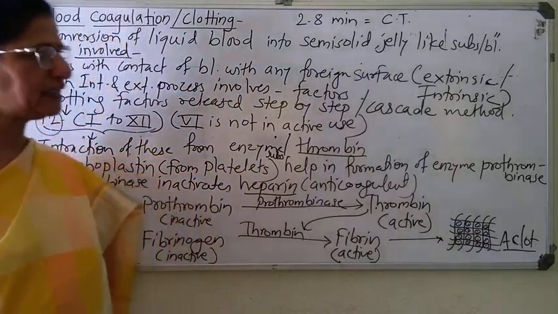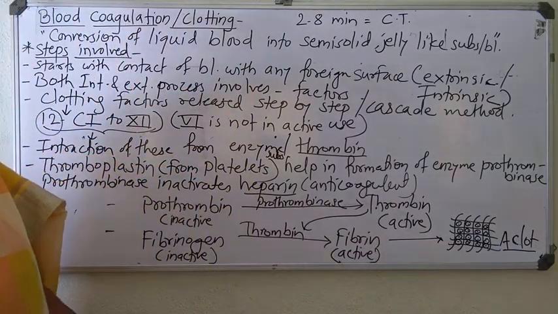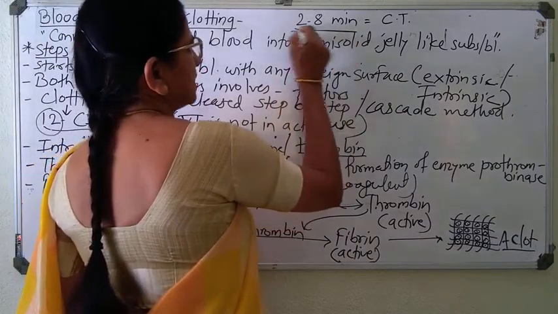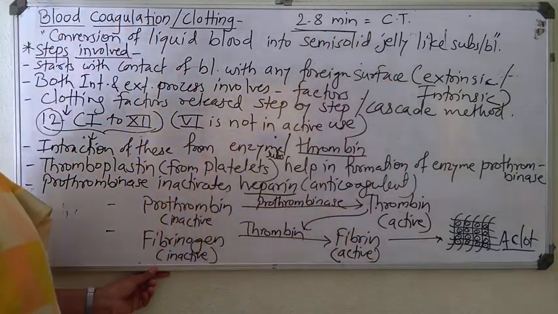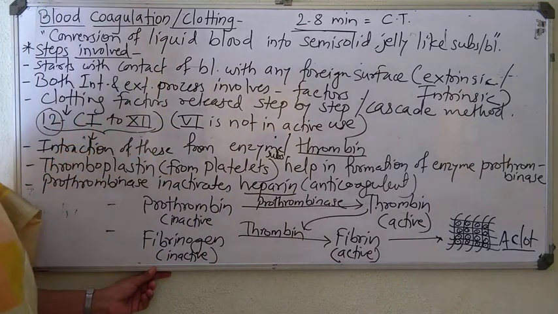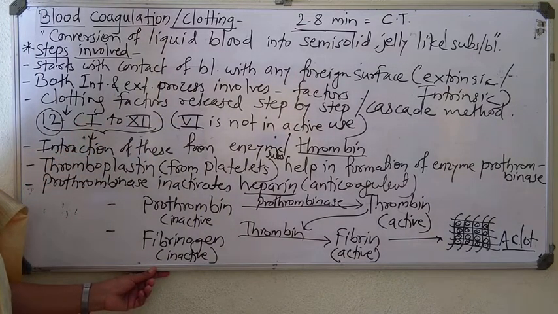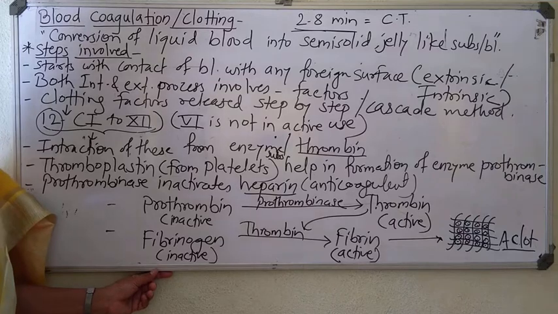At that point, the blood clotting process is complete. It needs about 2 to 8 minutes to complete all these steps, known as clotting time or CT. This CT is very important during any kind of surgery, so one must know their own blood clotting time.